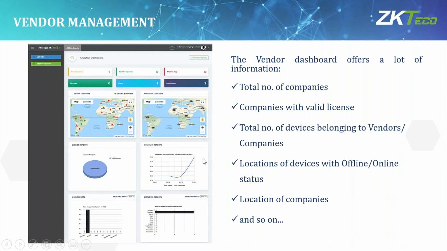And below, you can see device location and company location. You can monitor how many devices are offline. The red color mark indicates offline devices, and green color indicates online devices. Below that, the license report shows how many licenses are going, and the company report shows which company is taking more, from which company more customers are using our Intelligent Time software, and how many users are being added every day. This kind of thing our vendor can also monitor.